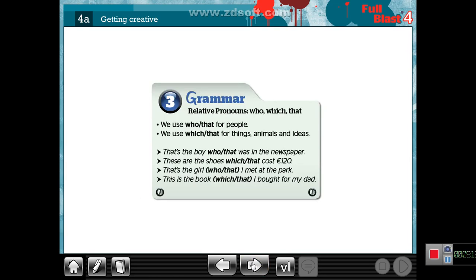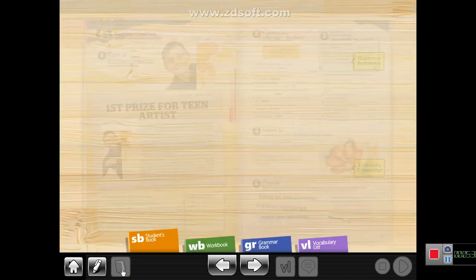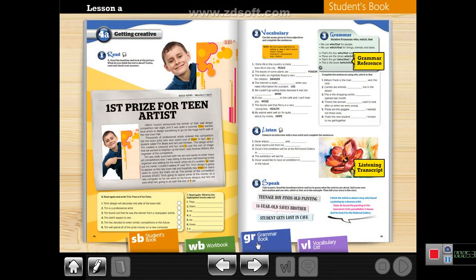The second part of our lesson today is about grammar. How can I use relative pronouns? Relative pronouns like who, which, that. As we see, there are many kinds of relative pronouns, but our lesson today is only about who, which, and that. Let's go to the grammar book.